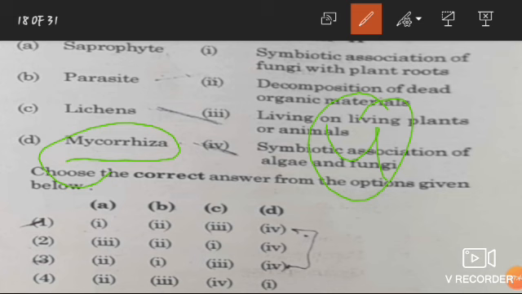You don't need to have knowledge about all the four. If you know only one out of four, then also you can solve this question. As mycorrhiza is a symbiotic association of fungi with plant roots, D matches with first. And there is only one option where D matches with first, that is option number fourth.